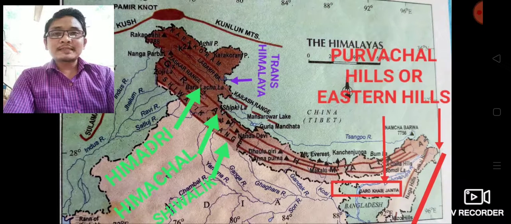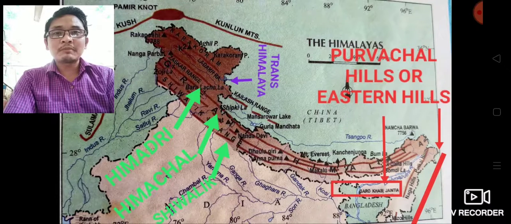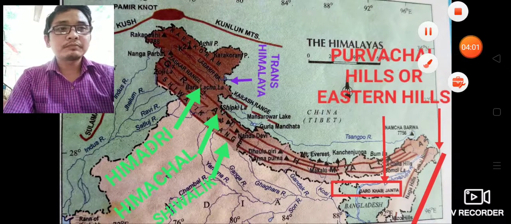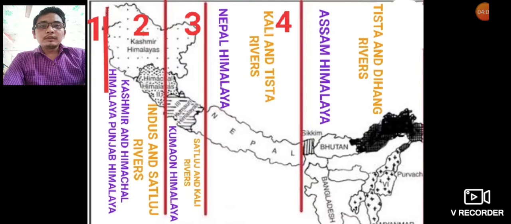Now we will discuss the east-west division of the Himalaya. The east-west division of the Himalaya is divided on the basis of the rivers. You see the numbers 1, 2, 3, 4. Number 1 indicates red line number 1, number 2 indicates line number 2, number 3 indicates line number 3, and number 4 indicates line number 4.